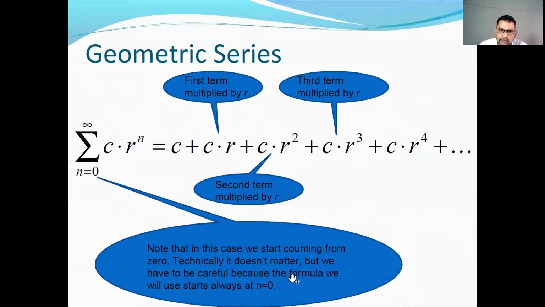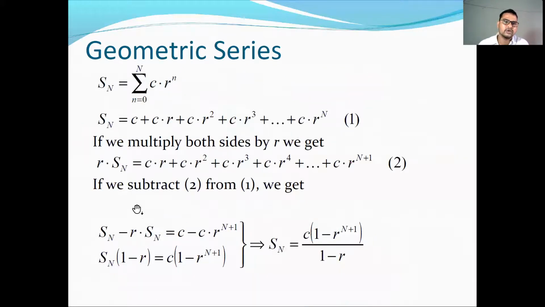Technically it doesn't matter, but we have to be careful because the formula always starts at n equal to 0. Adding some finite number of terms to a convergent series does not affect its convergence. We will see next that adding or subtracting a finite number of terms does not affect the convergence. So for the geometric series, the nth partial sum S_n is equal to summation n runs from 0 to capital N of c into r to the power n.